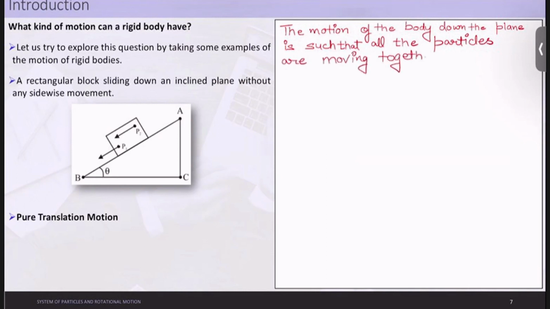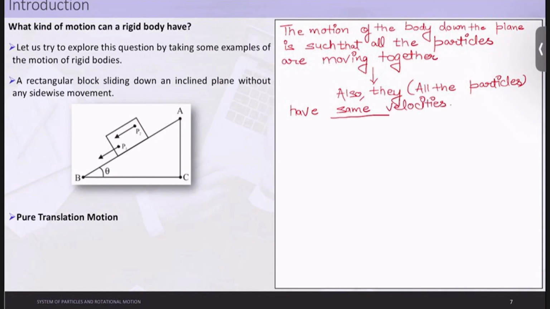If all the particles are moving together, their velocities are also the same, because the displacement each of these particles has in that time delta t is the same. So all the particles have the same velocities.